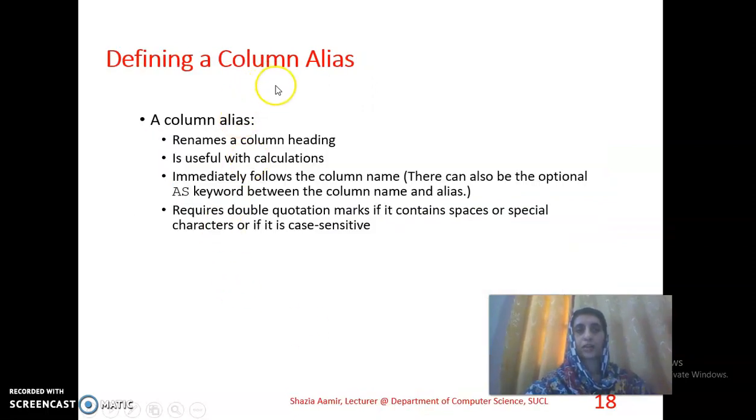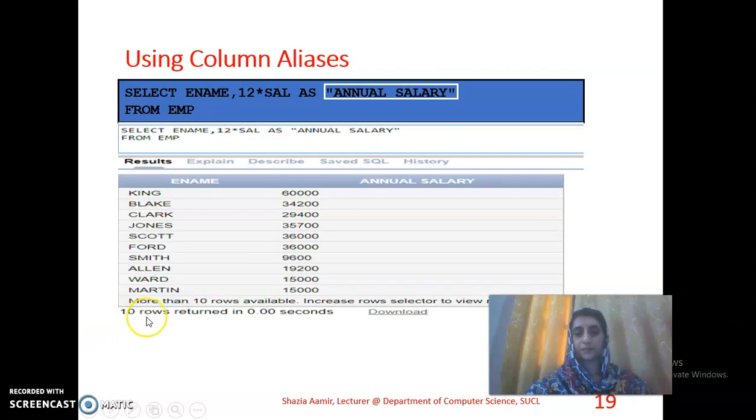Now defining column aliases. A column alias is used to rename the column heading. It is used with calculations. It immediately follows the column's name. There can also be an optional AS keyword between the column name and alias. It requires double quotation marks if it contains spaces or special characters, or if it is case sensitive.